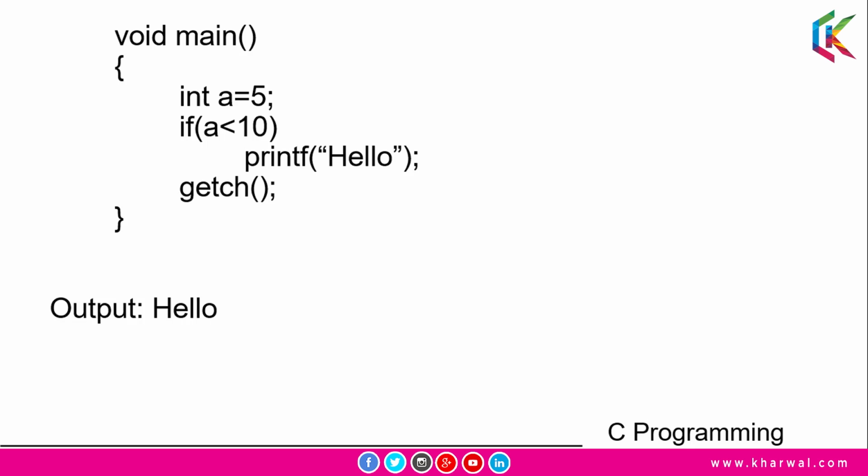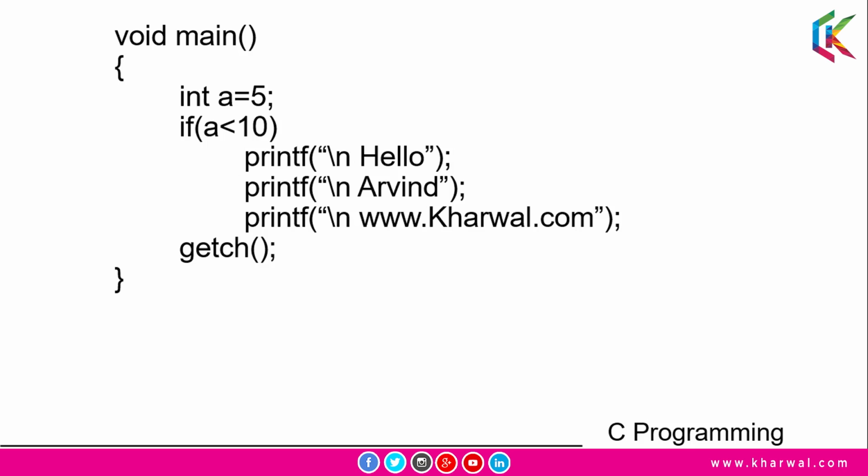Guys, if we use multiple statements within the scope of the if statement and we are not using curly braces, then what would happen? So let's take an example of it. We are using 3 statements within the scope of the if statement and we are not putting curly braces, and this condition will be true because the value of a is 5.